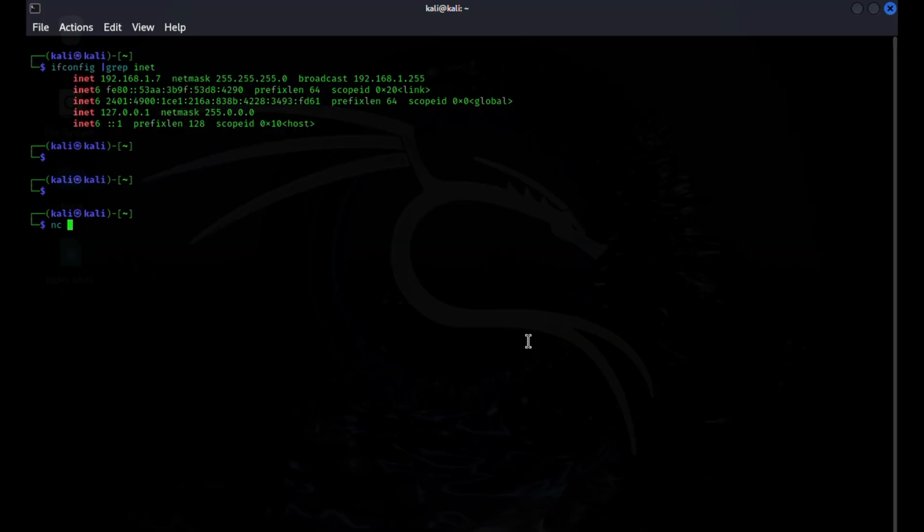We're going to use nc for netcat, with -bv to get a very verbose output in case anything goes wrong, so we get a lot of information. We're going to say that we want to listen for incoming connections on port 4444. We're using nc because that's the name of the netcat command. We hit enter, we get no errors, meaning the command executed successfully.